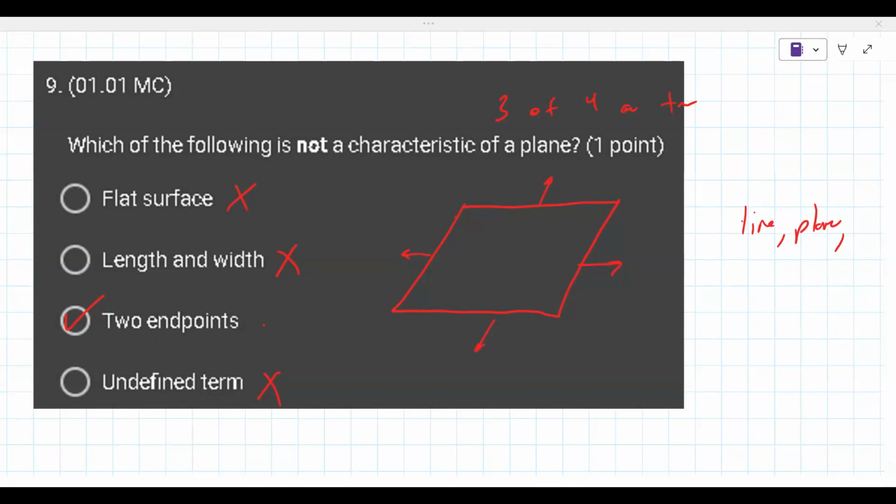Point, a line, and a plane. These are all considered undefined. All right, I know you sent over another problem for us to look at. So let's take a look at that one.